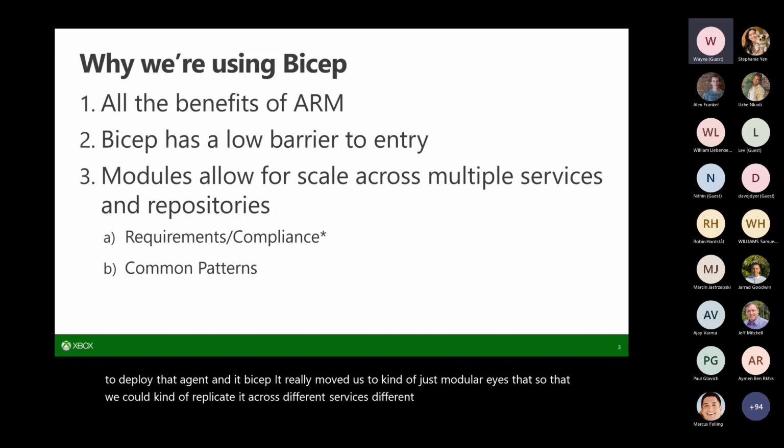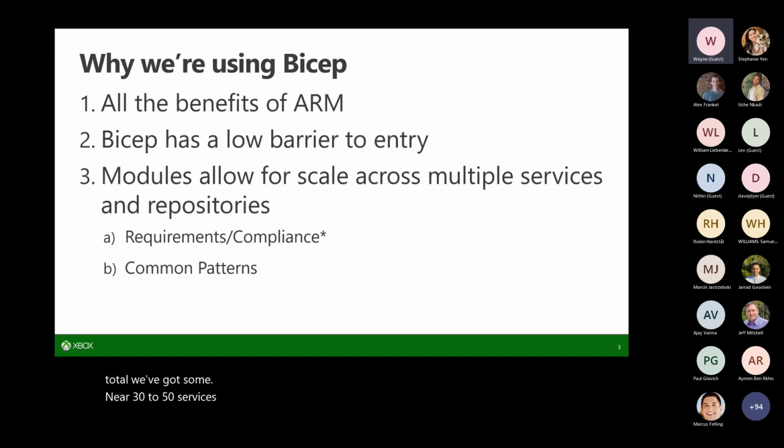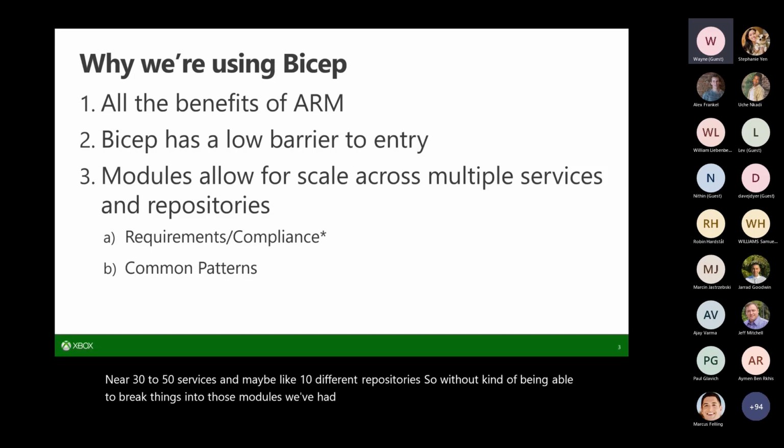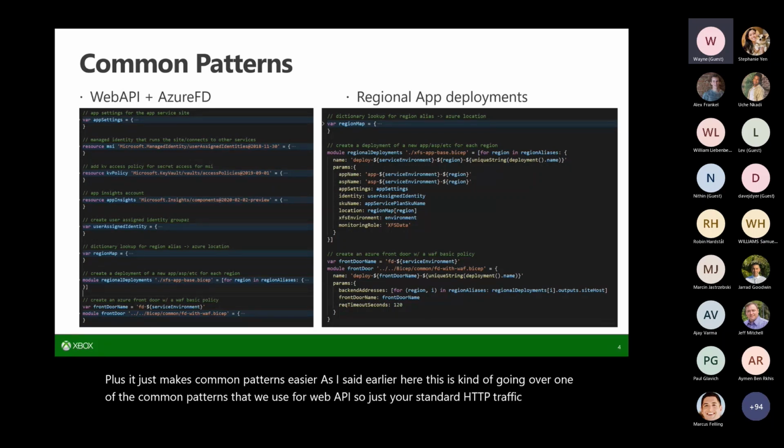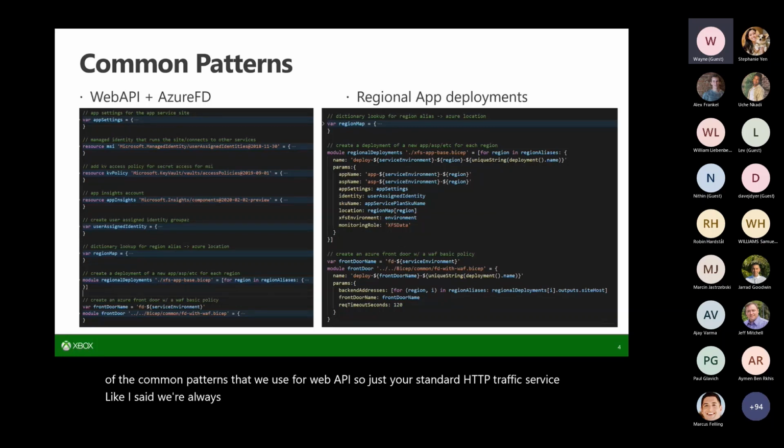I think in total, we've got near 30 to 50 services and maybe 10 different repositories. So without being able to break things into those modules, we would have had a lot of replication in a lot of places. Plus, it just makes common patterns easier, as I said earlier. Here, this is going over one of the common patterns that we use for a web API. So just your standard HTTP traffic service. Like I said, we're always bundling multiple resources together to represent an abstract service in our regard.